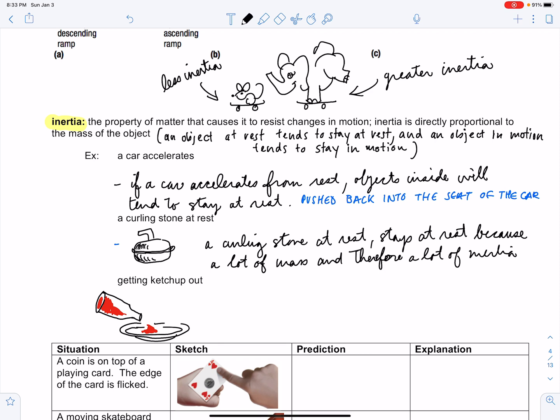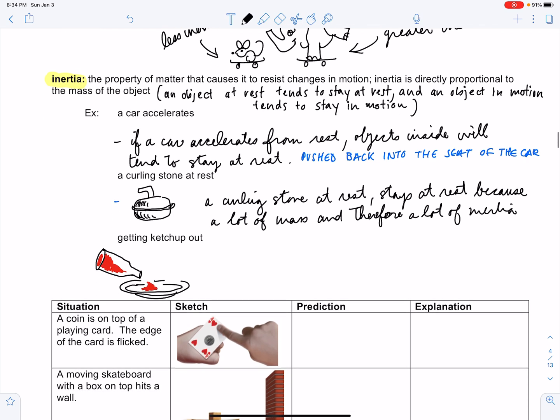Now, we can apply the principle of inertia to figure out how to get this ketchup out of the bottle. What we're going to do is send the ketchup bottle and its contents into motion. But we're going to suddenly stop the bottle in its path. So we'll send it rapidly forward, but suddenly stop the bottle. If we suddenly stop the bottle, the ketchup itself will want to continue in its state of motion and it will leave the bottle.